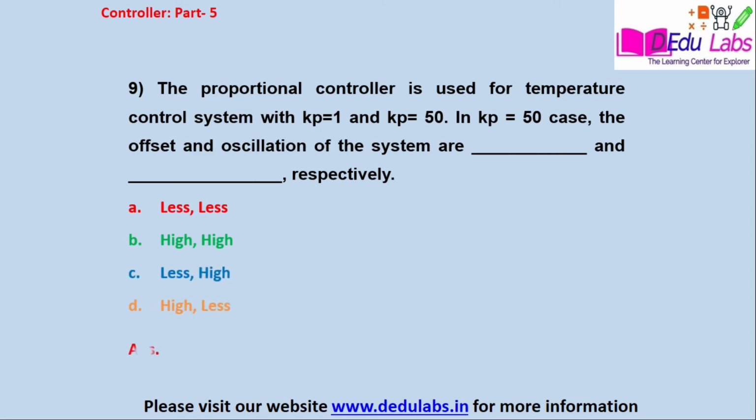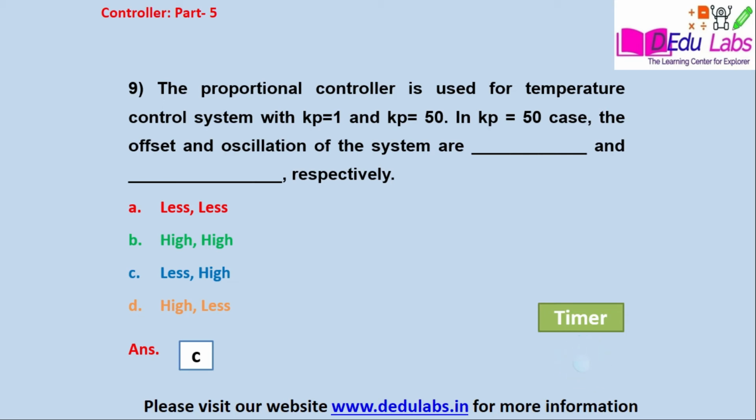Option D, high and less. The answer is option number C, that is less and high.